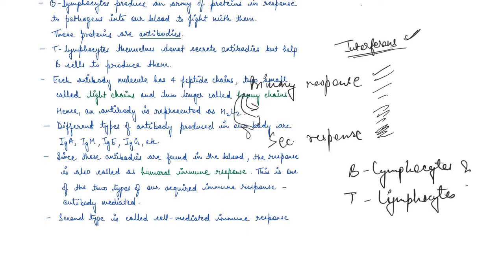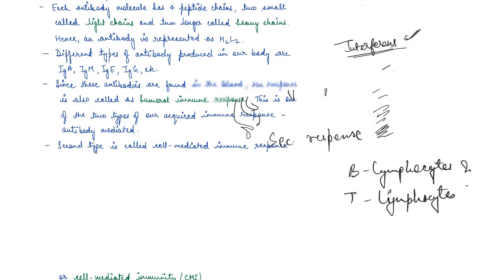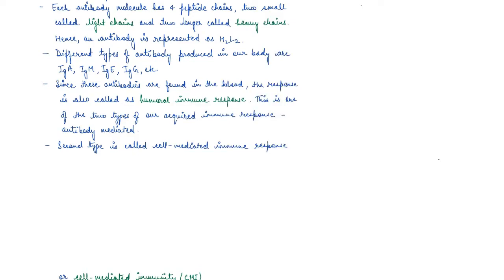They help the B cells to produce antibodies. Now, guys, if you see the structure of an antibody, each antibody molecule has four peptide chains, right? Two are small, which are known as light chains, and two are longer, which are known as heavy chains, right?